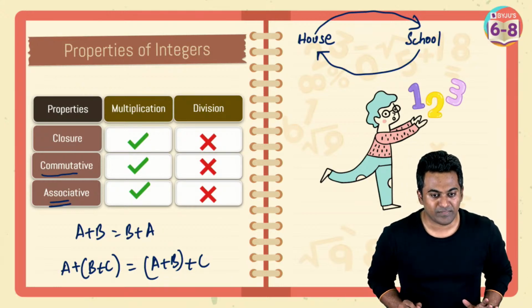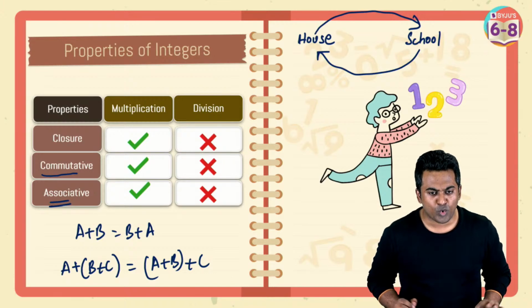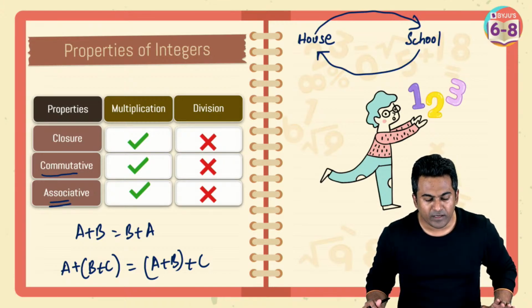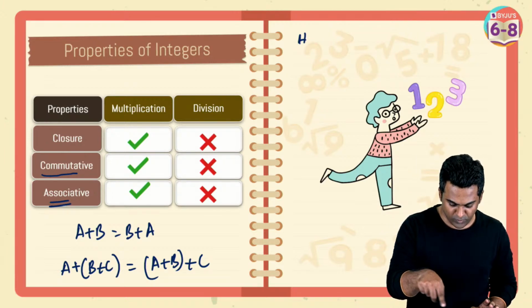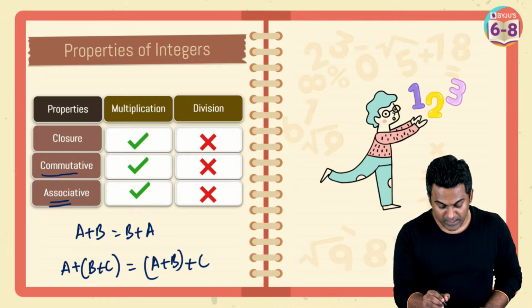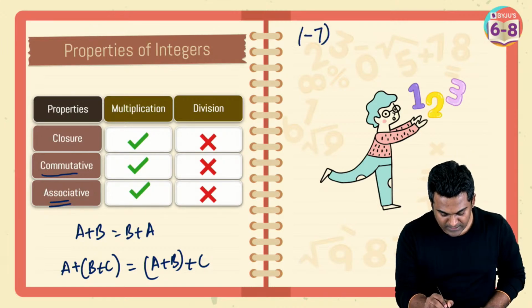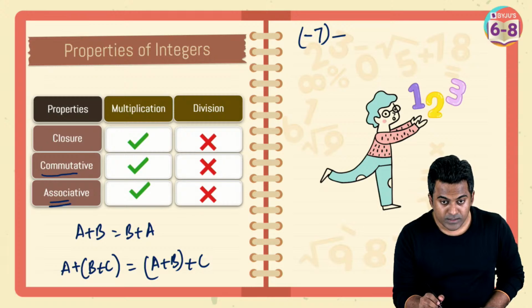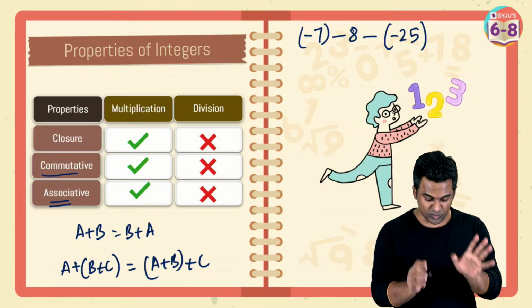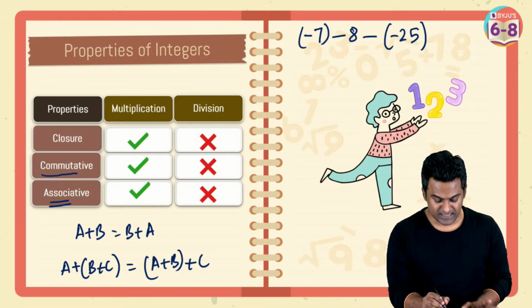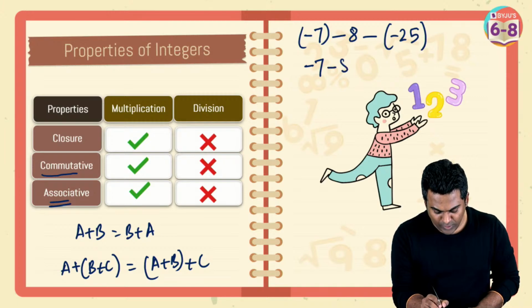Okay, Devyani says, what do we get? Okay, -7 minus 8 minus 25. Okay, let me just take that down before it goes away. -7 minus 8. So -7 is in the bracket, -8 and then minus 25. Okay, good that you've asked it. Let's try to solve this one together. -7, I will keep it as it is. Okay, -8 also as it is.